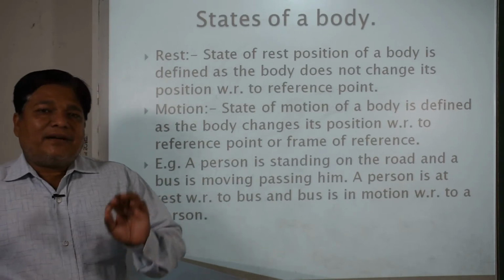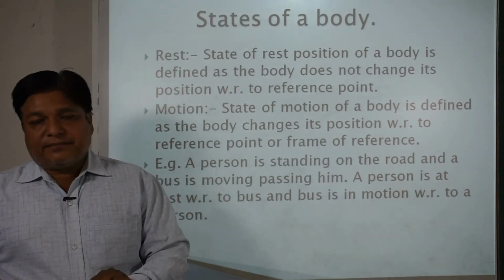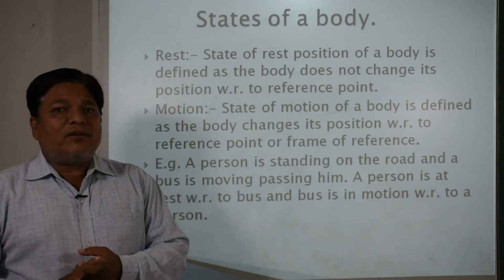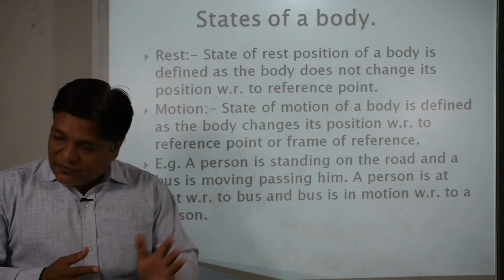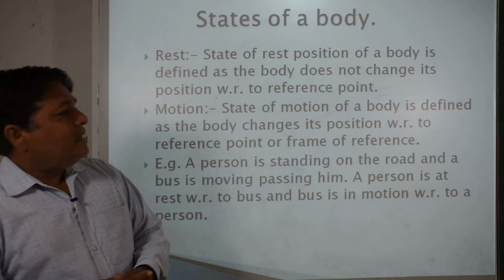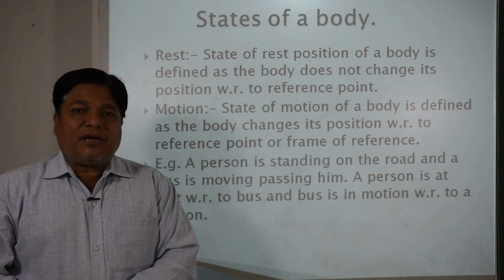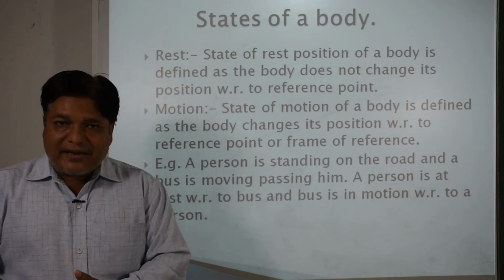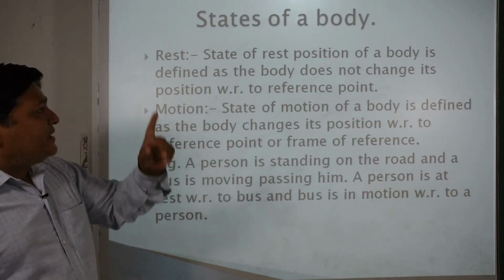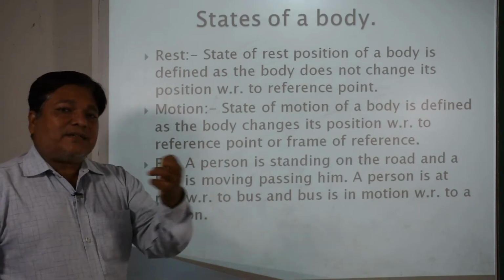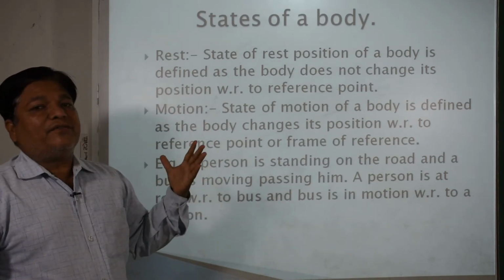We say that we have to consider a frame of reference or reference point in order to explain the definition of rest position of a body or a motion of a body. In case of rest position, how do we define it? We say that the state of rest of a body is defined as the body does not change its position with respect to a reference point.